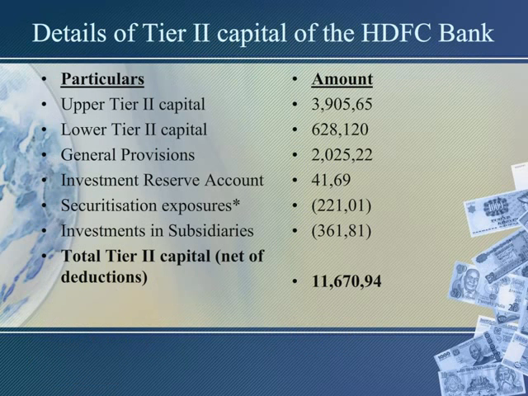Now this is Sumit. As Sujit spoke about the capital structure of HDFC Bank and the details of Tier 1 capital of HDFC Bank, I'll be speaking about the remaining parts and the details of Tier 2 capital structure of HDFC Bank according to the Basel III norm. It consists of upper Tier 2 capital, lower Tier 2 capital, general provisions, investment reserve account, securitization exposures, investment in subsidiaries. All this together comes around 11,67,094. These are the details of Tier 2 of HDFC Bank.